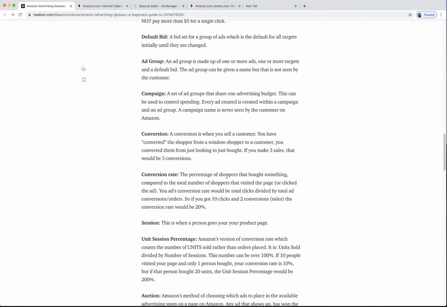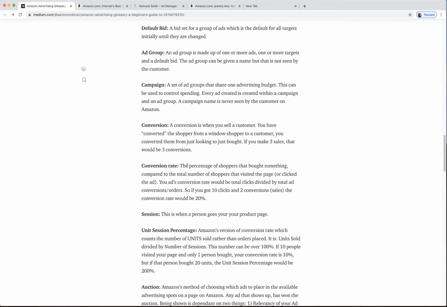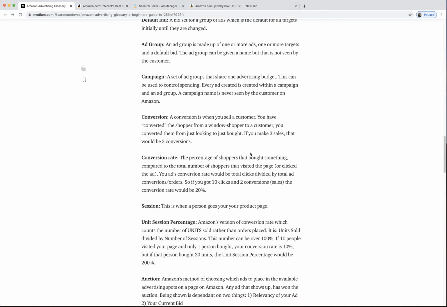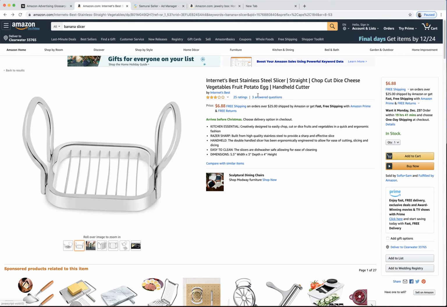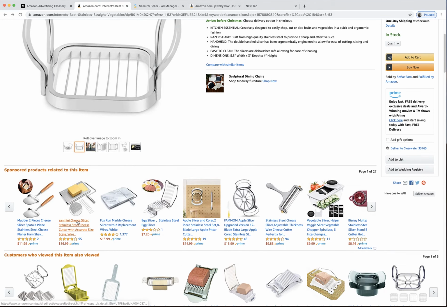Okay. So let's see, conversion rate, and it's very easy. Now, you have a conversion rate for your ads as well. So there's a conversion rate for your overall listing, right? Or your page. So you can have 1,000 people come from all sorts of places, and you sold to 200 people, that's a 20% conversion rate. But here's the thing. On your ads, you can have an ad conversion rate. For example, I'll show you here. On here, the people who search, let's say, cheese slicer, ended up going to this guy's page.